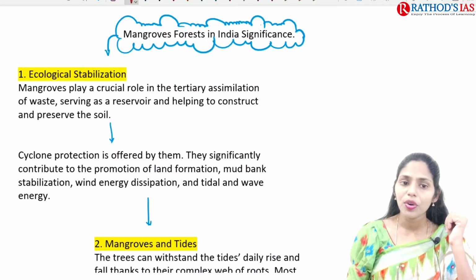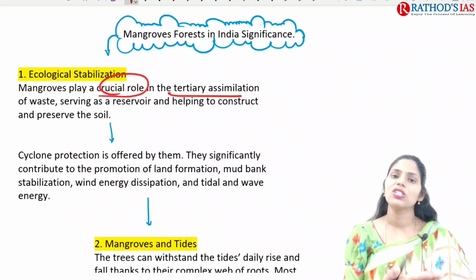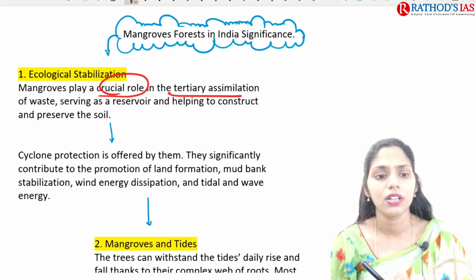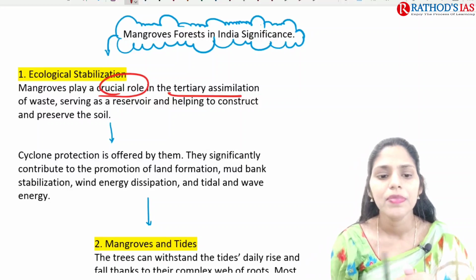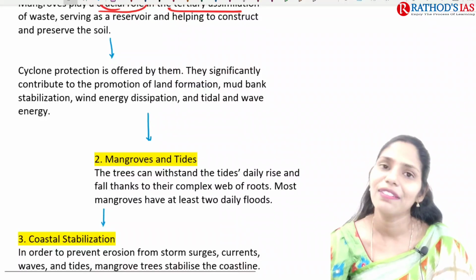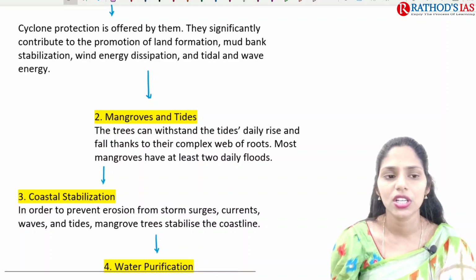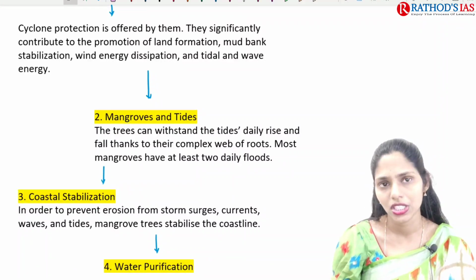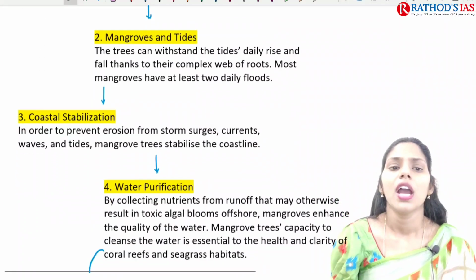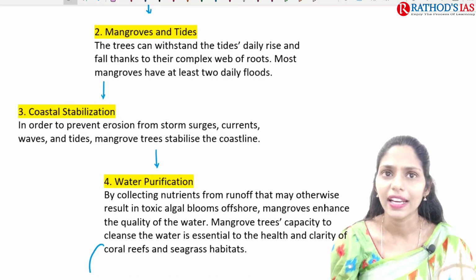Mangroves play a very crucial role in territory assimilation, they act as reservoirs, and they are helpful in the prevention of erosion and the preserving of soil, and they are called kidneys. They are also helpful for cyclone protection, and they promote land formation, mud bank stabilization, energy dissipation, and they are helpful for tidal and wave energy. Mangroves also withstand the daily rise of the tides.